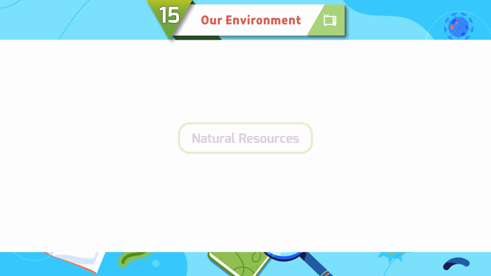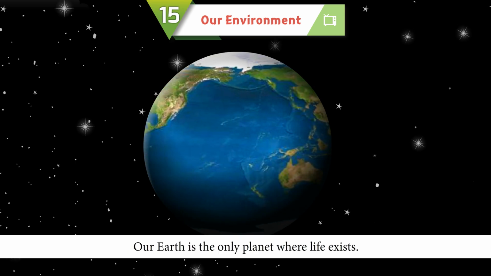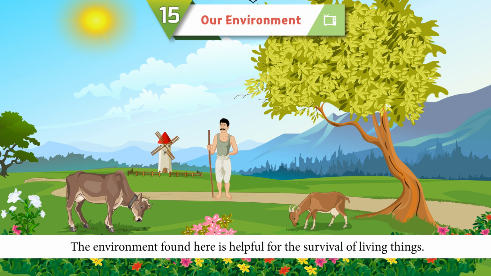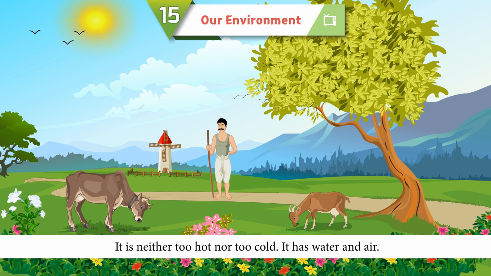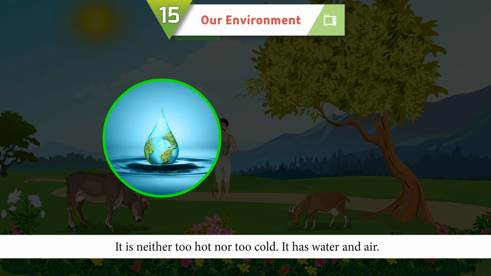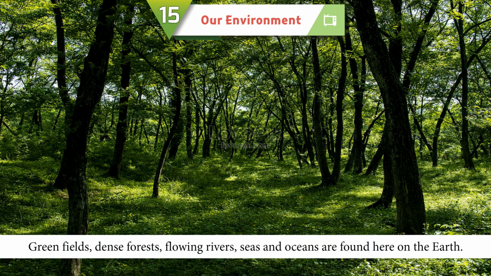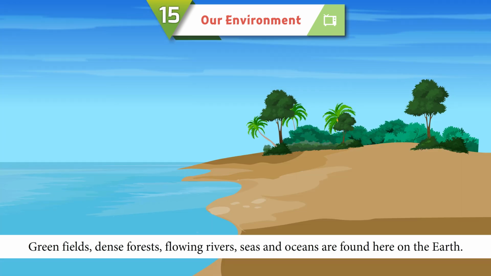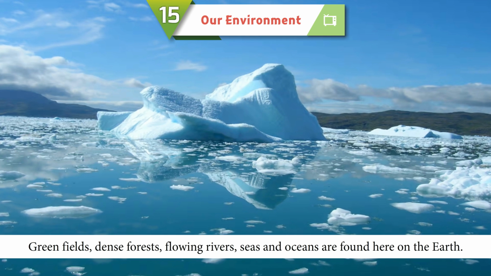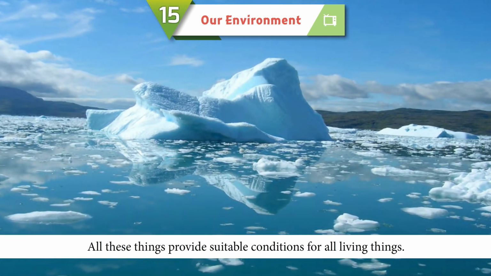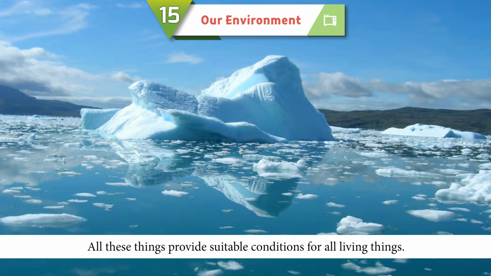Natural resources. Our Earth is the only planet where life exists. The environment found here is helpful for the survival of living things. It is neither too hot nor too cold. It has water and air, green fields, dense forests, flowing rivers, seas, and oceans. All these things provide suitable conditions for all living things.